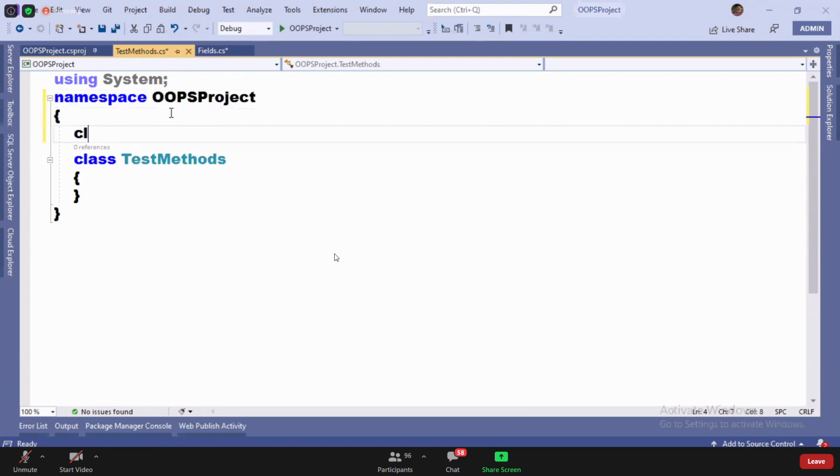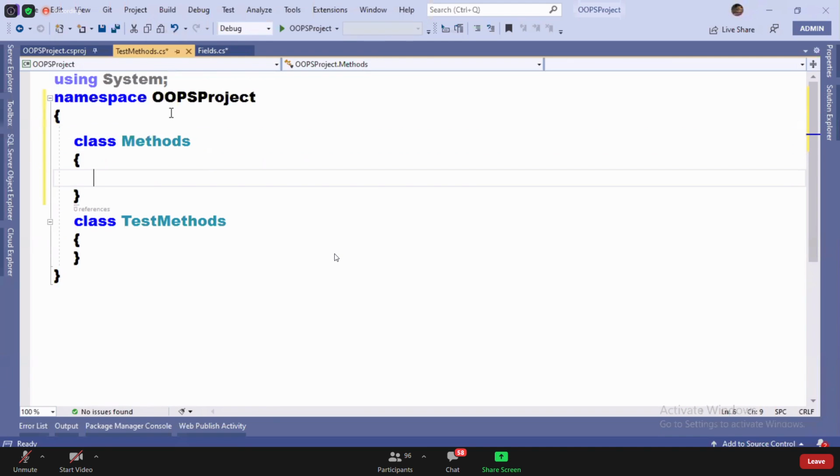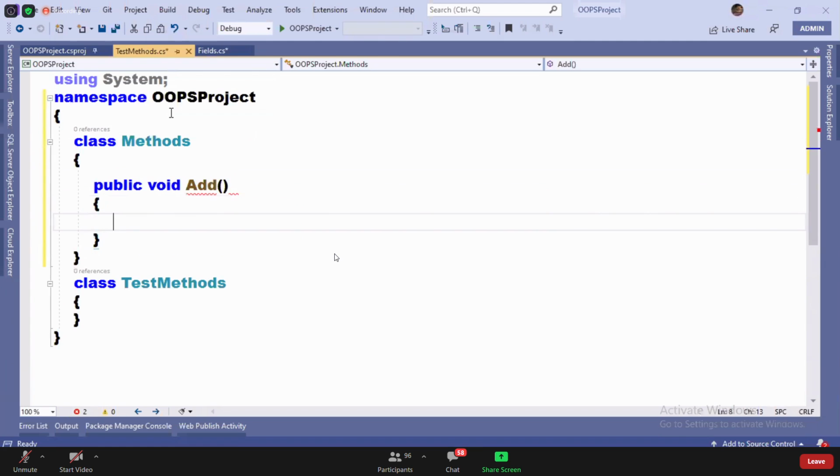Look at this, guys. I'm defining a class called methods. Now, observe this, all of you. Suppose if I write a method like this, public void add, is it a static or non-static method? Guys, fast. Non-static. This is going to be a non-static method.